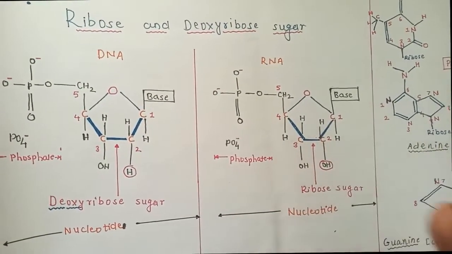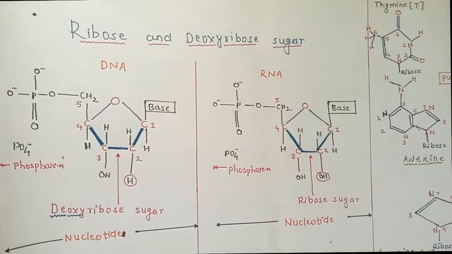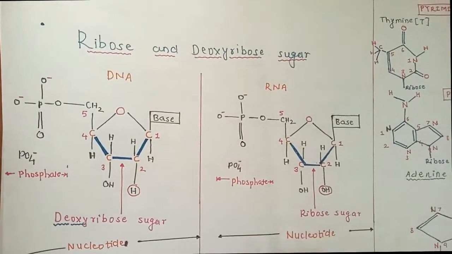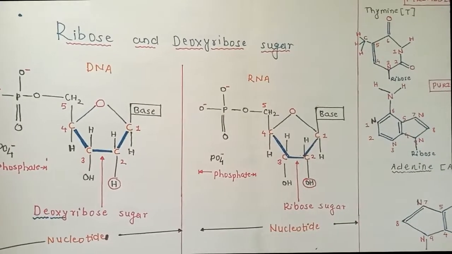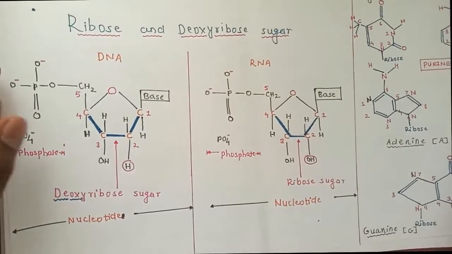So only for that reason I have given this basic structure of these elements, the monomers of both. If you add this monomer successively a number of times, I will get the DNA, and even if I add this monomer successively, I will get the RNA. So this is the basic of this topic.